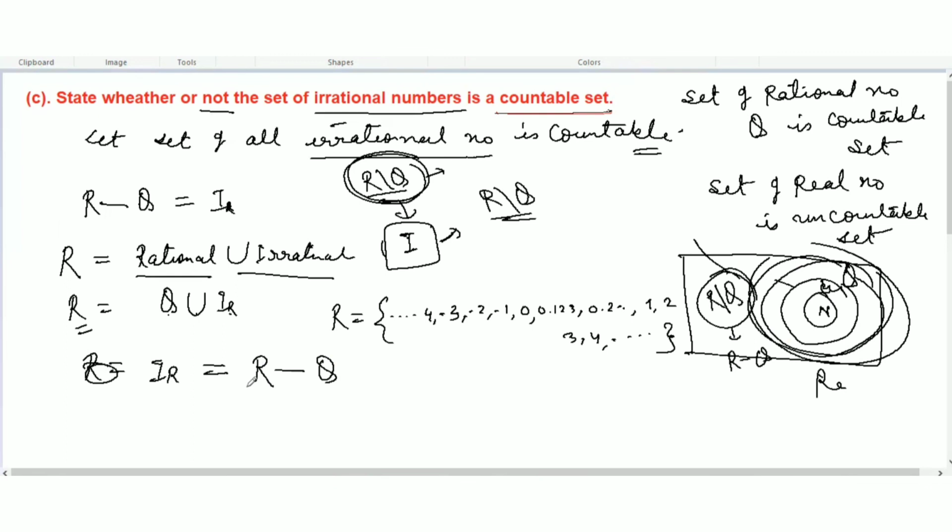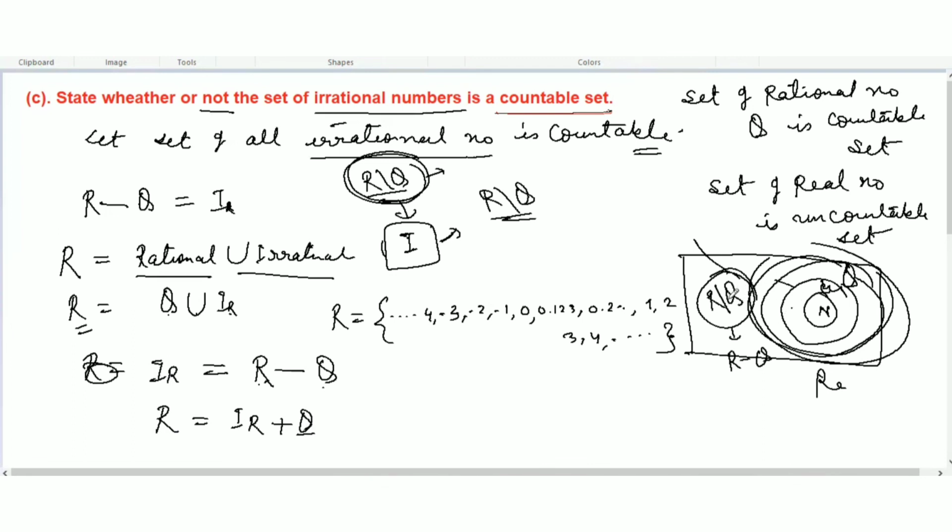So irrational number is equal to real minus rational number. Then try to manipulate the formula: real equals irrational plus rational.